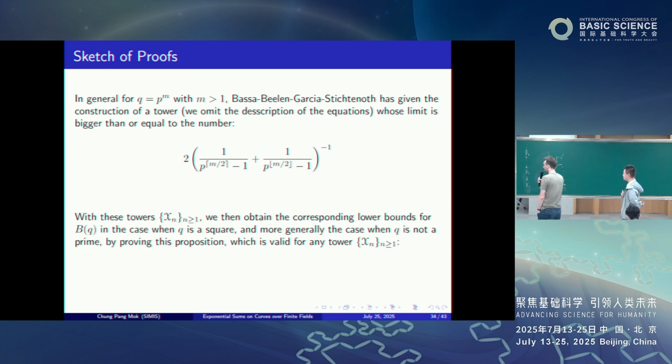Of course, when q is not prime, the known bounds are much weaker. When q is prime, the best lower bound, as I told you in the series of results, is of the order log q, and again, no one has been able to obtain significantly better results when q is prime.